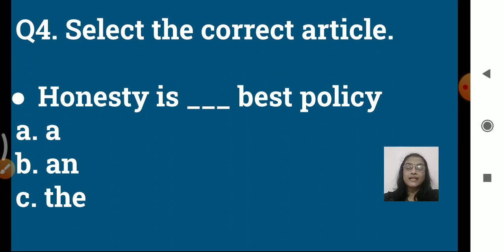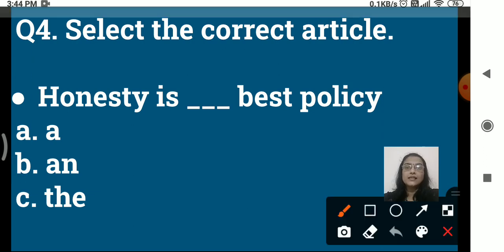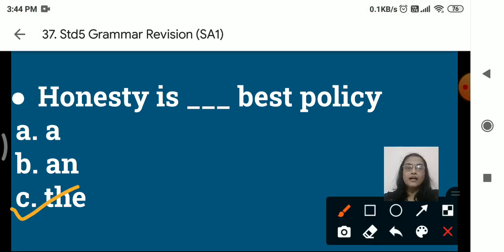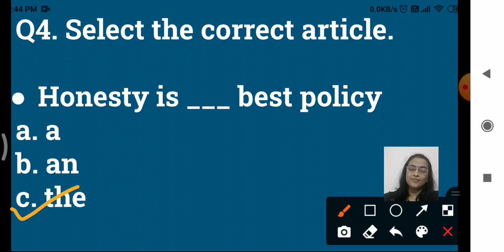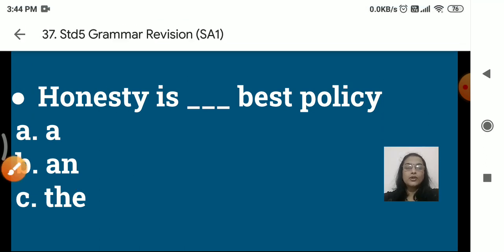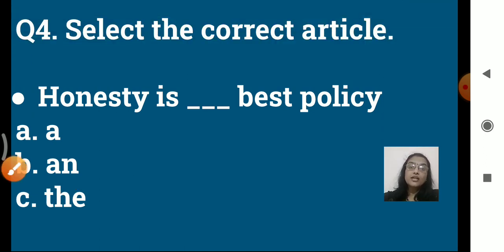So what will be the correct answer? Honesty is the best policy, isn't it? So in this way, you have to first see which letter follows the dash. Okay, which letter is there after the dash. So it will be easy for you to understand which article to use.